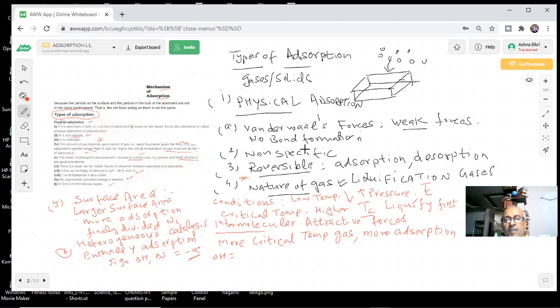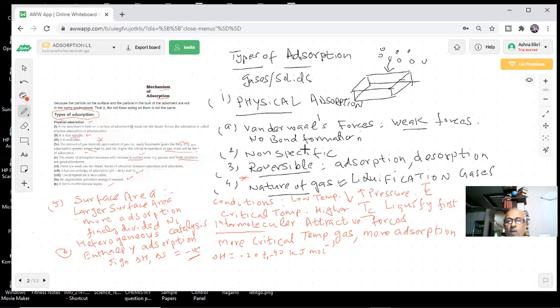Okay, for physisorption, it would be low. Yes, sir. This is the question which was asked. The value is around how much? Around minus 20 to minus 40 kilojoules per mole. They are always given in kilojoules per mole. It is a low value for physisorption.